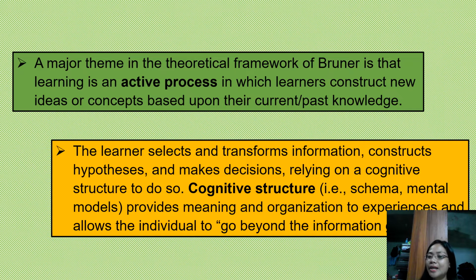Learners select and transform information, construct hypotheses, and make decisions, relying on a cognitive structure to do so. When we say cognitive structure, it is the schema or the mental models which provide meaning and organization to experiences and allow the individual to go beyond the information.